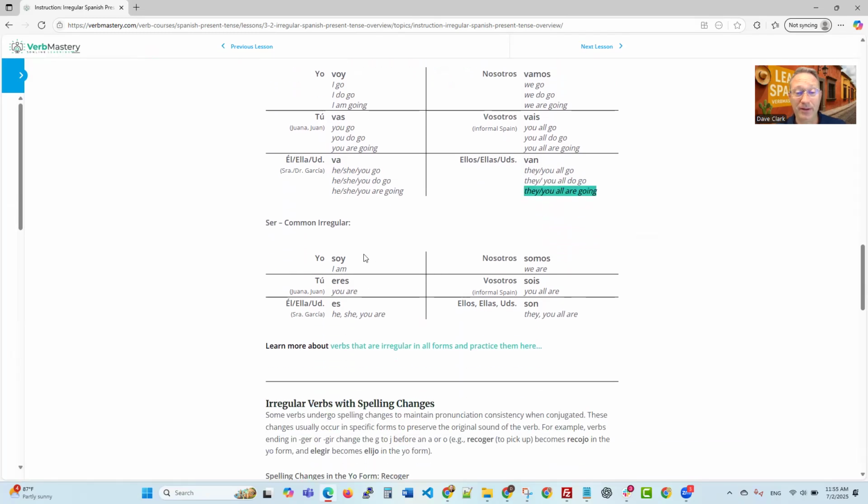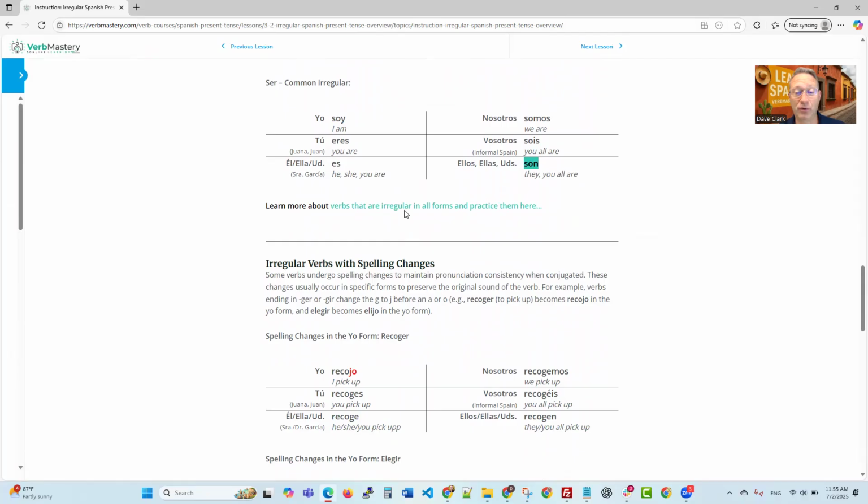The next one, ser, is another very common irregular. Yo soy. This is very different, which means I am. Tú eres means you are. Él, ella, usted es, he, she, or you are. Nosotros somos, we are. Vosotros sois, you all are. And ellos, ellas, or ustedes son, which means they or you all are.